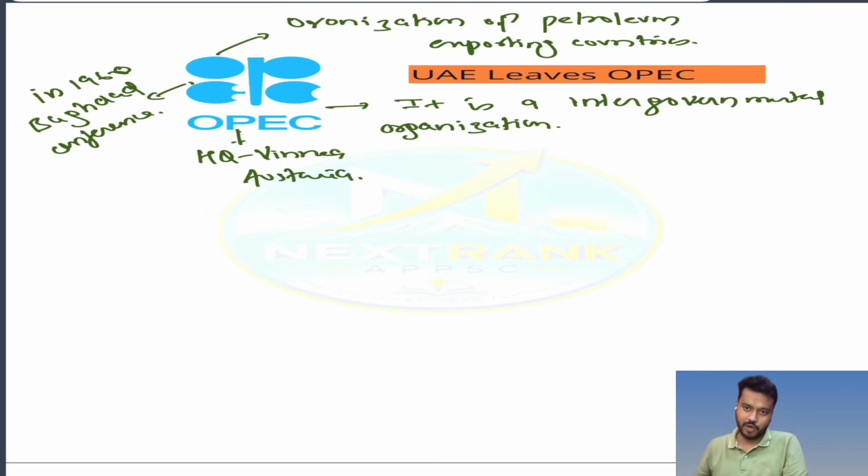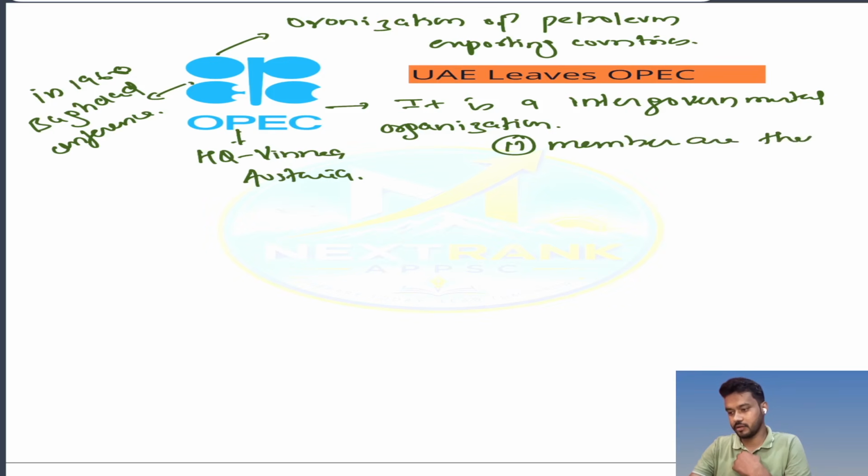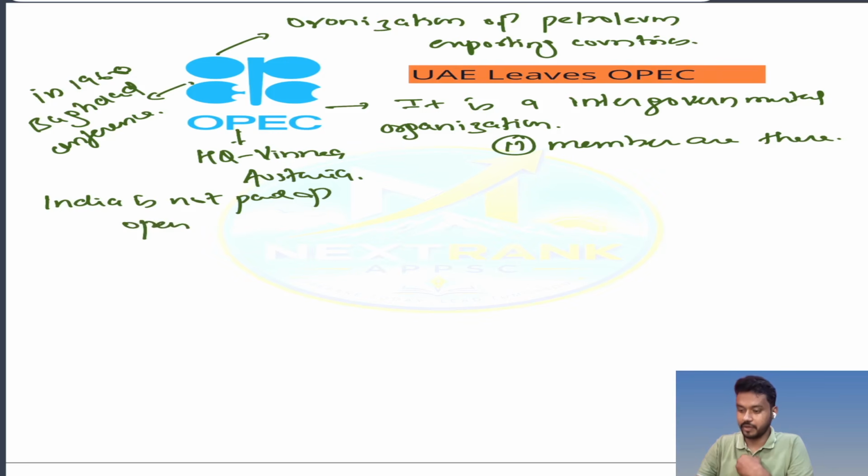After the UAE left the OPEC, currently 11 members are there. From our perspective of the exam, we should know India is not part of OPEC.